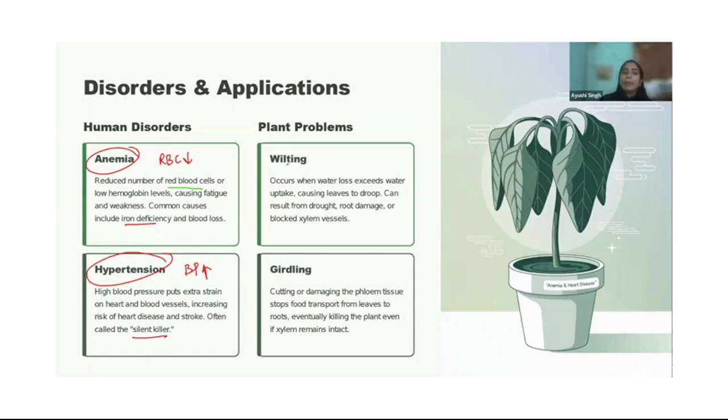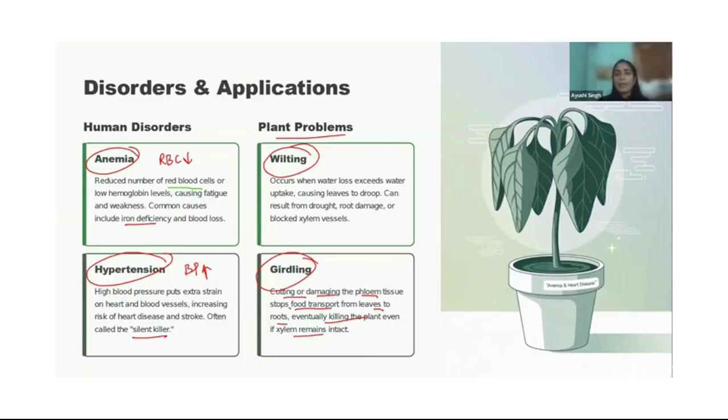If we talk about plant problems, that is wilting. A plant can easily wilt if it is not getting enough water and everything else. And girdling. Girdling is cutting or damaging the phloem tissue, which stops food transportation from leaves to roots, eventually killing the plant even if xylem remains intact. Okay, so this is all about it.